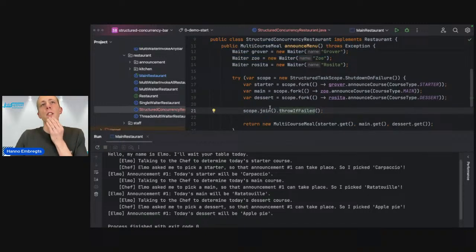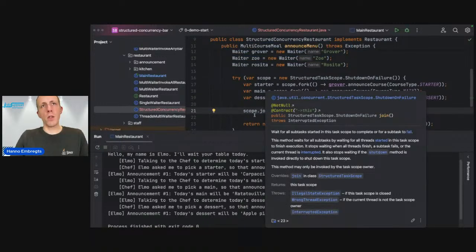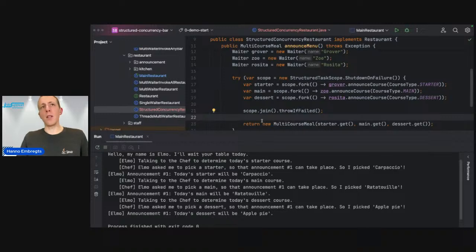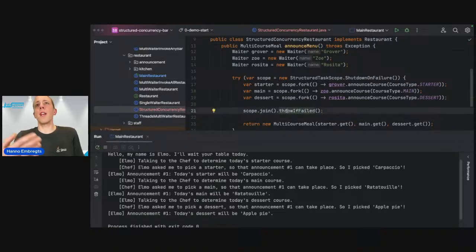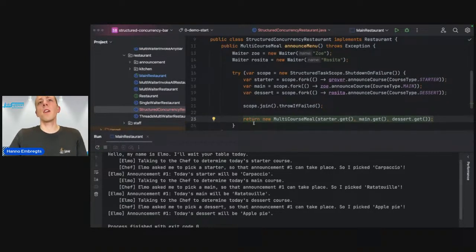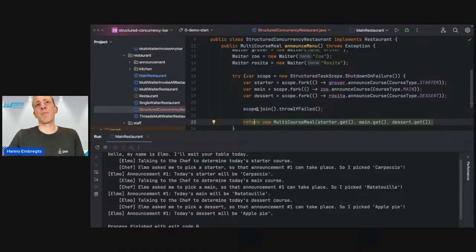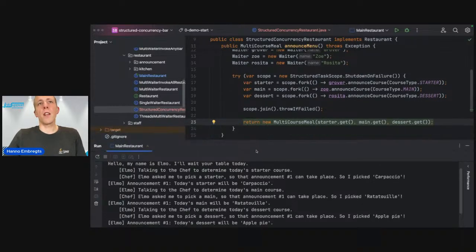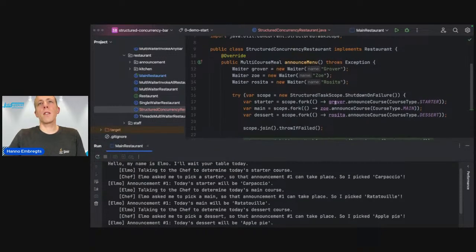The way this works is when you get to line 22, so line 21 has been executed, then you know for sure that all the tasks have succeeded and that they are finished, right? Because throw if failed will throw the exception. So when you get to line 22, or in this case, line 23, you are sure that you are able to construct a valid multi-course meal here. So that is very elegant. And actually, it is quite visible from the syntactic structure that we are creating 3 tasks here.